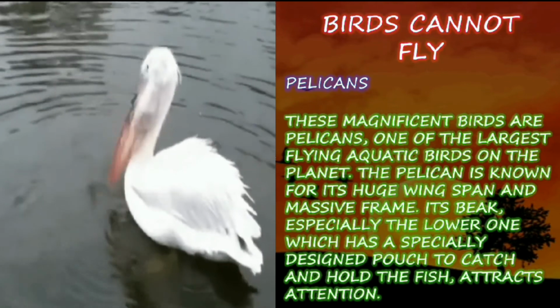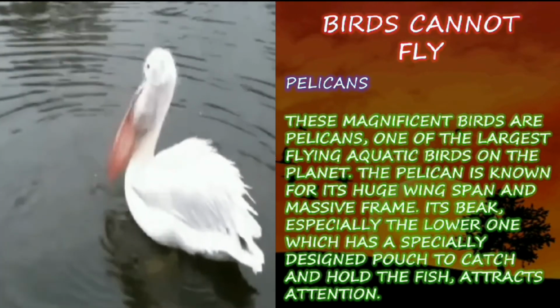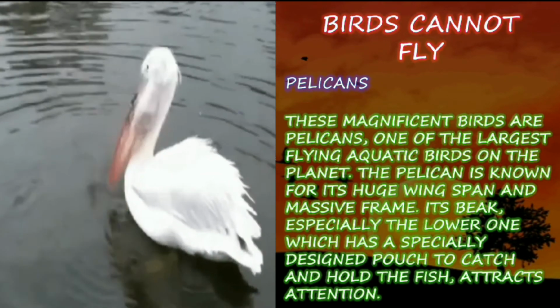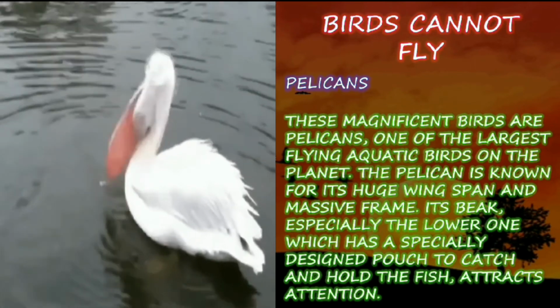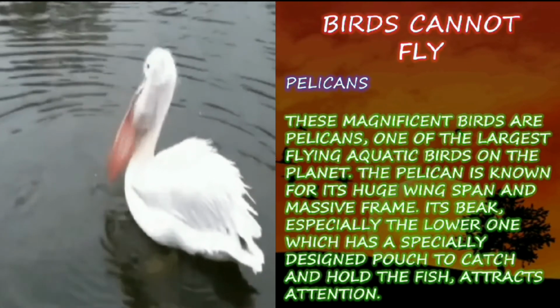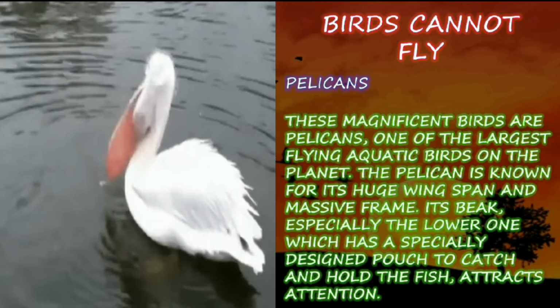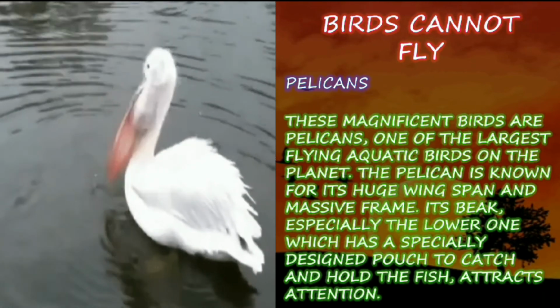Its beak, especially the lower one, has a specially designed pouch to catch and hold the fish. So it has a pouch-like structure in its mouth, which is able to catch the fish easily and to hold it for a long time in the mouth itself.